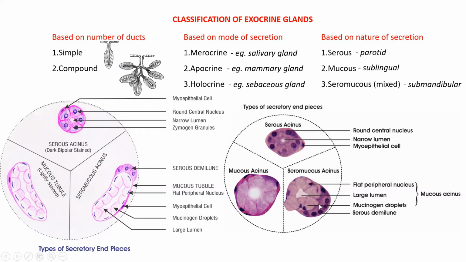In the seromucous acinus, you can see a dark serous patch over the mucous acini. This crescentic patch of serous cells is known as serous demilune. And this type of seromucous acini are seen plenty in submandibular salivary gland or the mixed salivary gland.